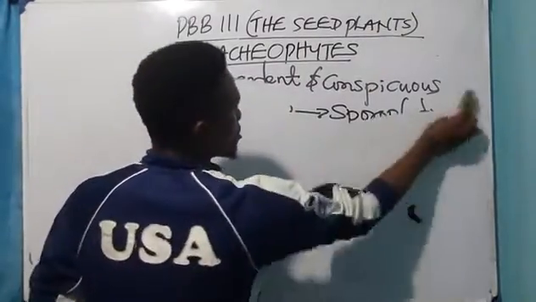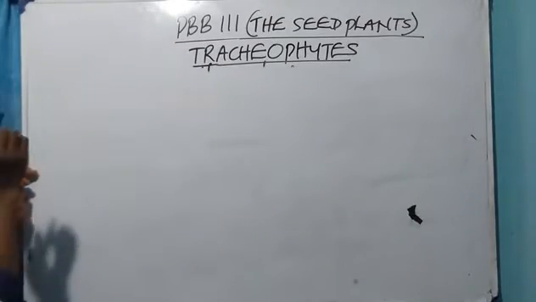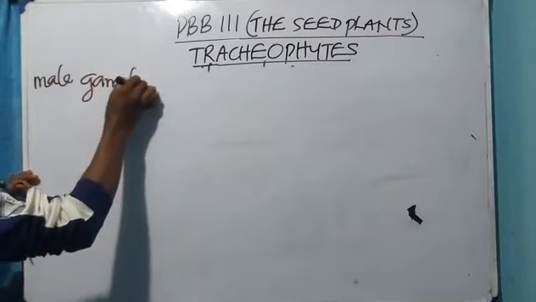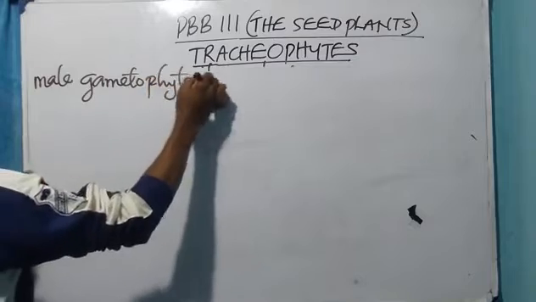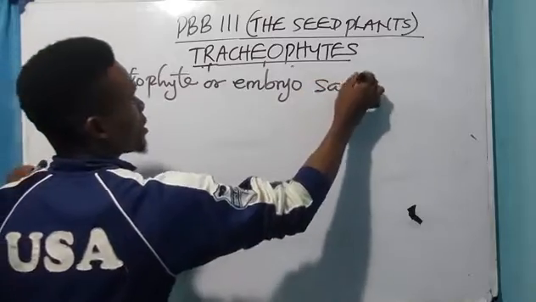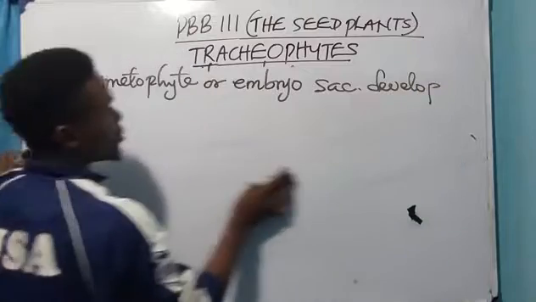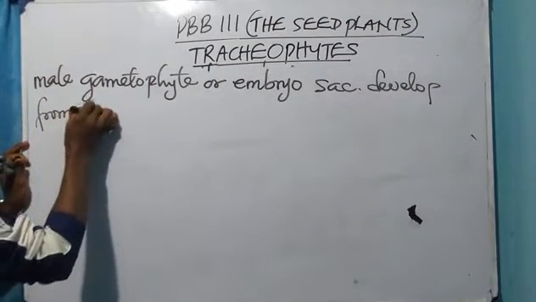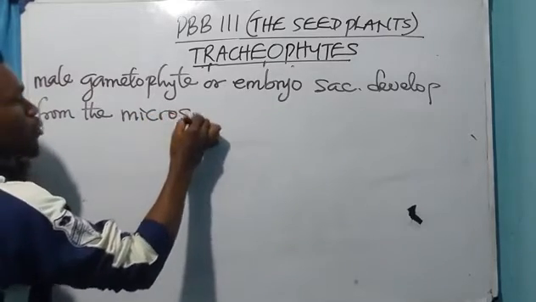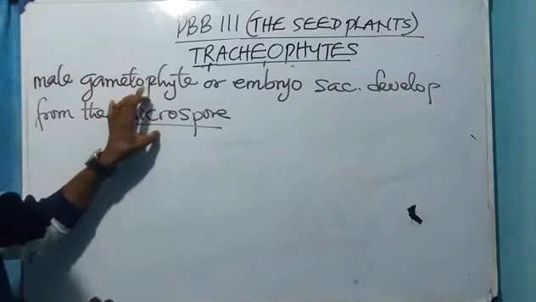You would agree with me that the male gametophyte, or embryo sac, develops from the microspore. The microspore is the male gamete.